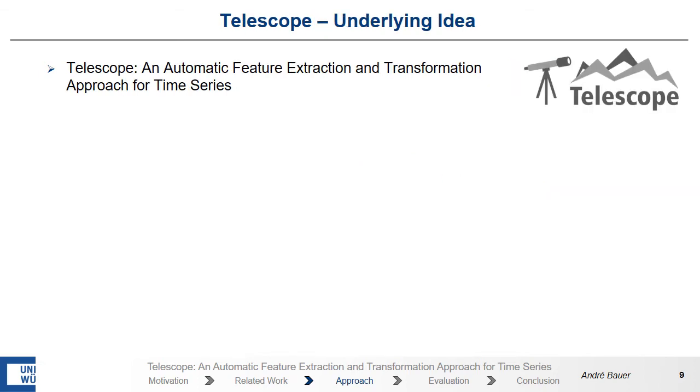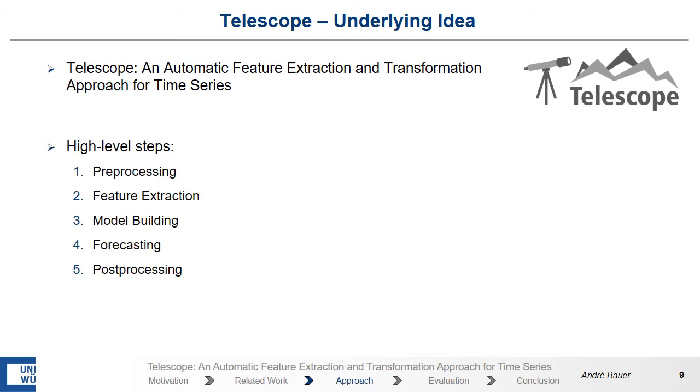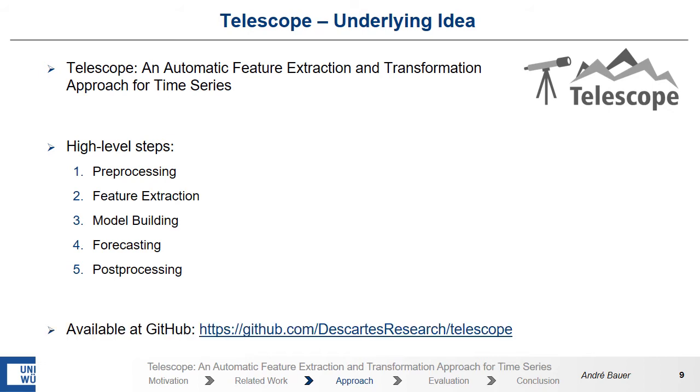Now I want to highlight the underlying idea of Telescope. Telescope consists of 5 steps. The first one is the pre-processing of a time series. In the second, features are extracted from a time series. In the third step, the model is built. In the fourth step, the forecasting is performed. And the last step, the post-processing is applied. Telescope is available at GitHub and it's written in R.